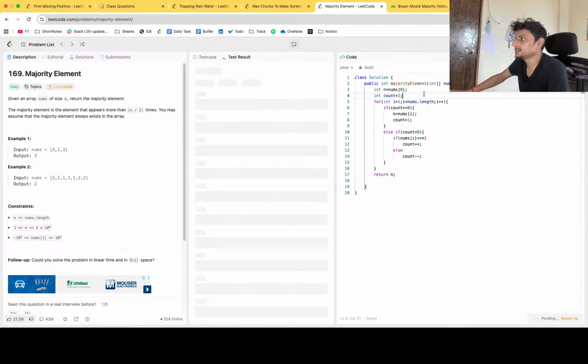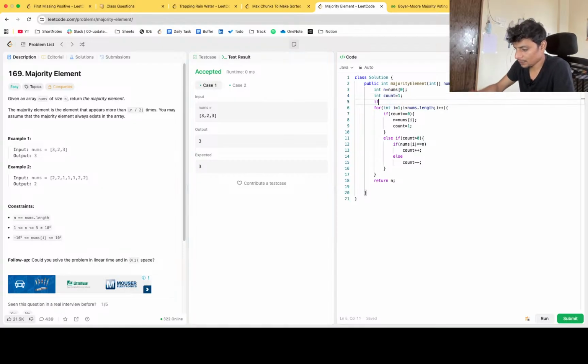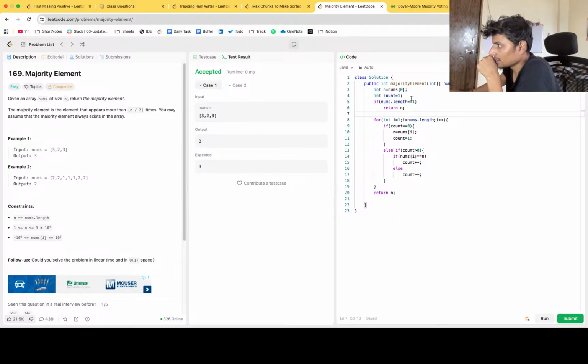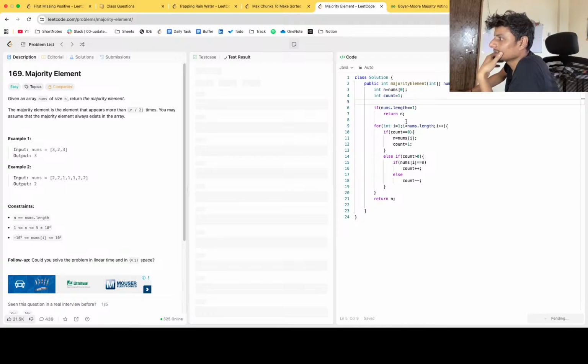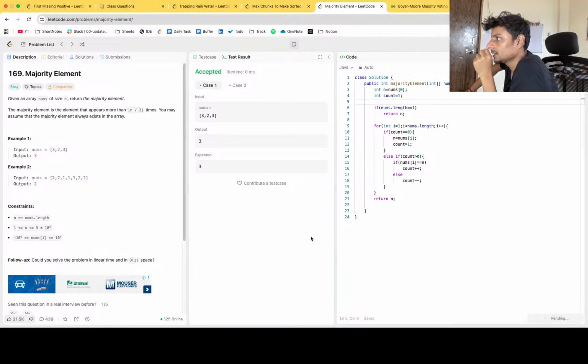I think that's it, we can check. Okay, one more thing, I just missed one case. If nums.length equals 1, return n, because over here n is nums of 0 only, since in some cases they will give a single-length array. I am just writing this, let's check. Okay, everything goes good, I'll just submit.